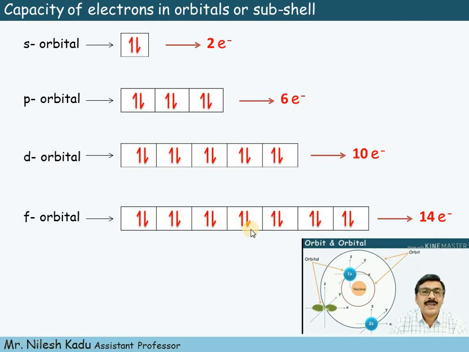So 7 into 2, that is 14 electrons are present in the f orbital. Means the s orbital has 2 electron capacity, the p orbital has 6 electron capacity, the d orbital has 10 electron capacity and the f orbital has 14 electron capacity.